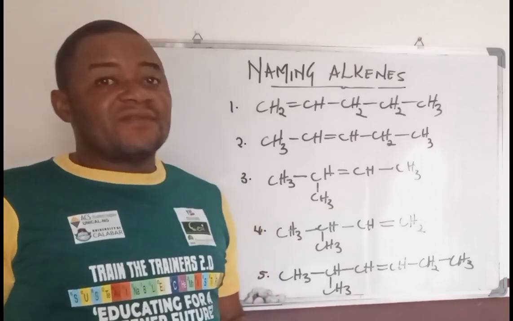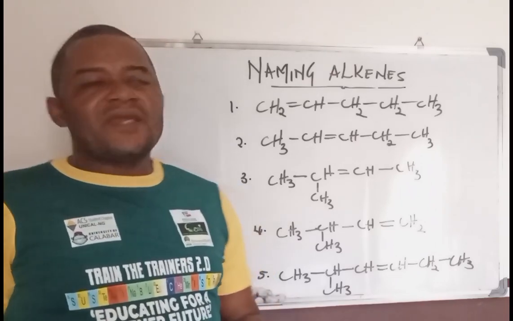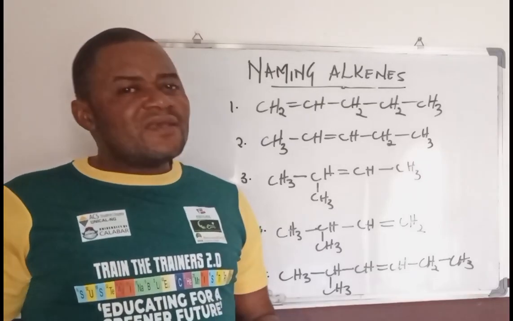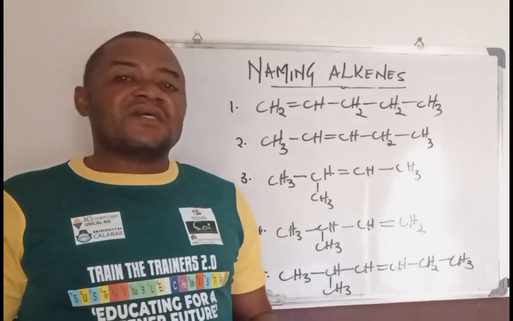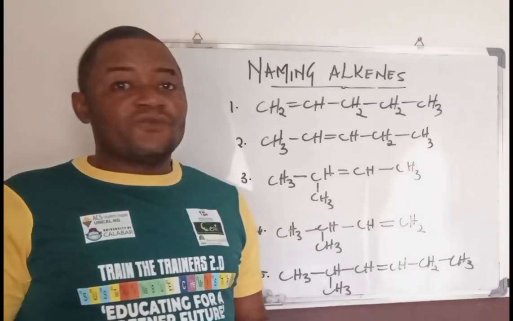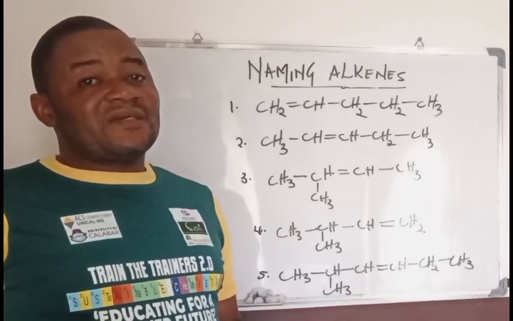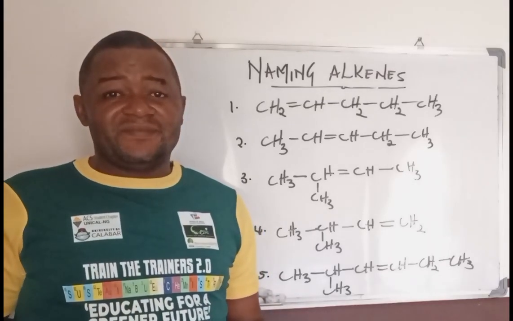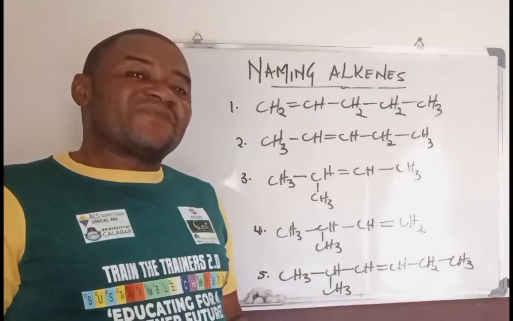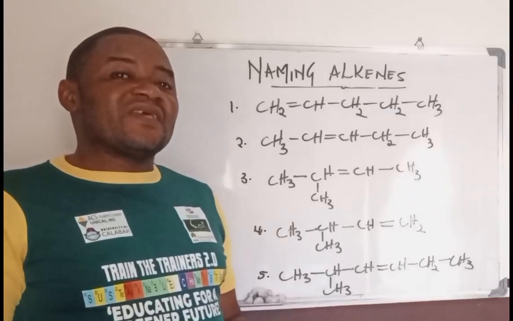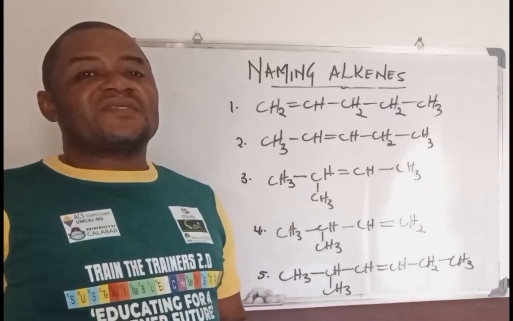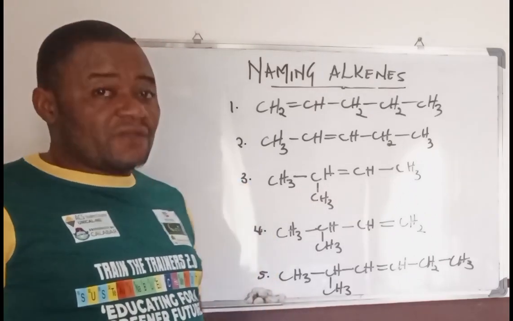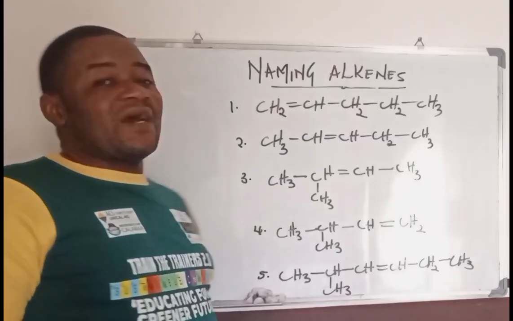Now, it doesn't end there. Another cardinal reason why alkenes are classified as unsaturated is because they do not have their central carbon atom completely bonded by 4 different atoms. That is what makes them different from the alkanes, because the alkanes have their central carbon completely bonded by 4 other atoms. But it is not the case with the alkenes.